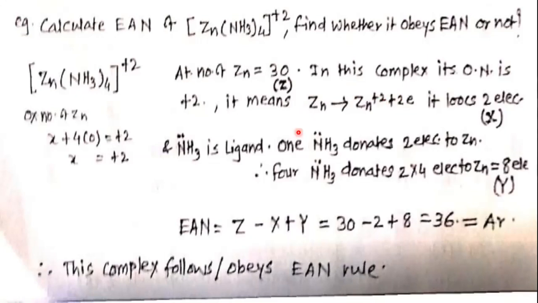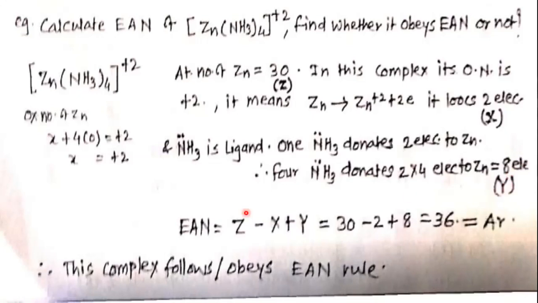Okay, and the NH3 ligand is neutral. It has a lone pair of electrons. So one ammonia donates 2 electrons to zinc. There are 4 ammonia which donate 2 into 4, that is 8 electrons. So ligands donate 8 electrons, so Y is equal to 8.